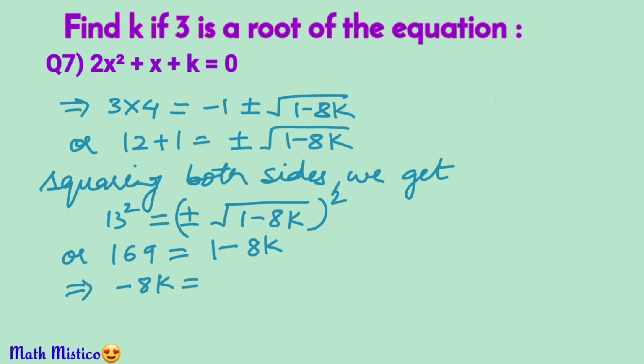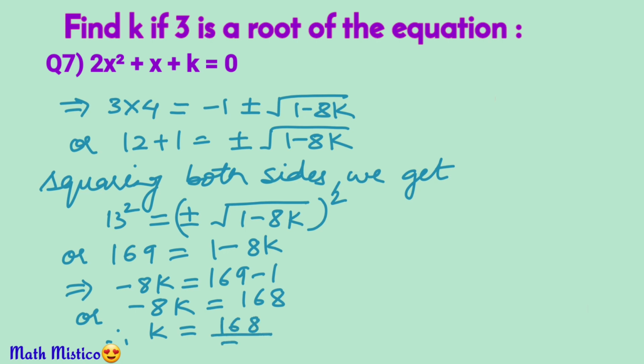Further, 169 minus 1 is equal to minus 8k, or 168 is equal to minus 8k. Taking minus 8 to the other side, 168 upon minus 8 is equal to k. Simplifying, we get k is equal to minus 21. So from these examples, you must have understood how knowing the nature of the roots helps us in deciding whether and when a situation is possible.